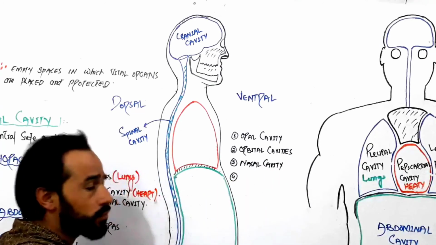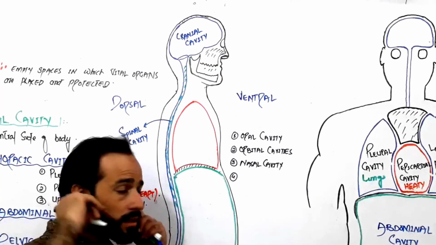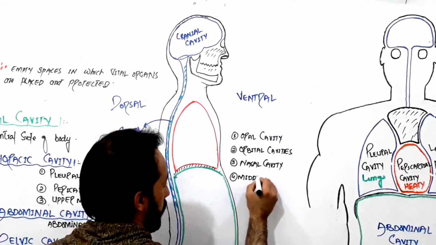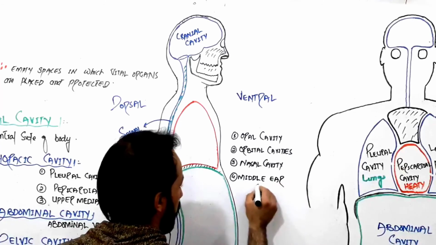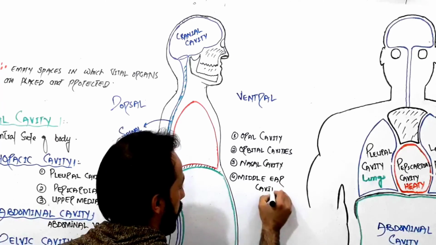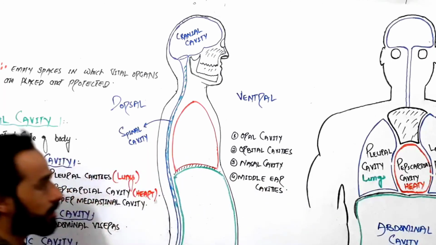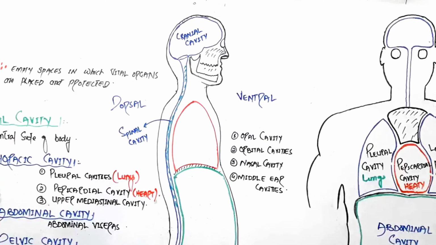Then the fourth one, we have in our ears, we have the middle ear cavities. Right, friends? So we have also these small cavities also we have.